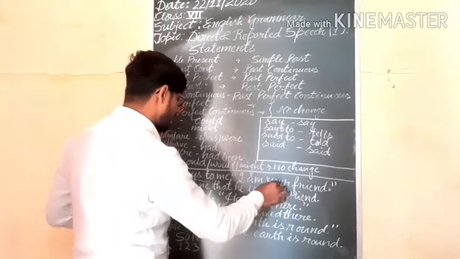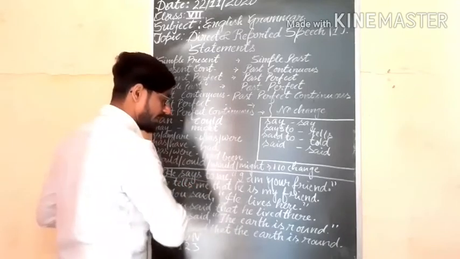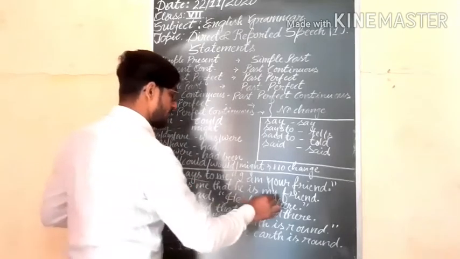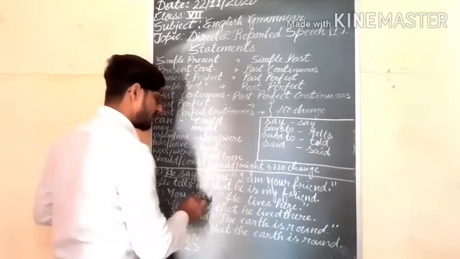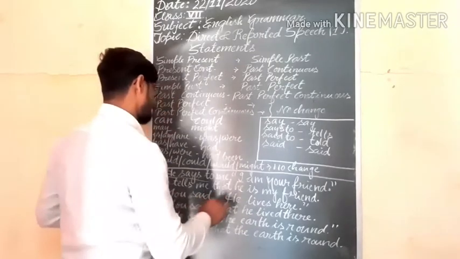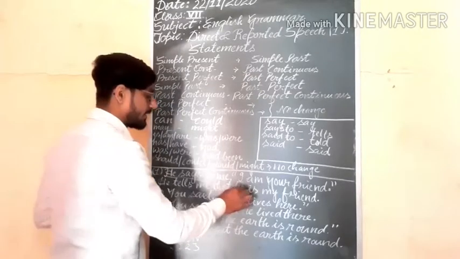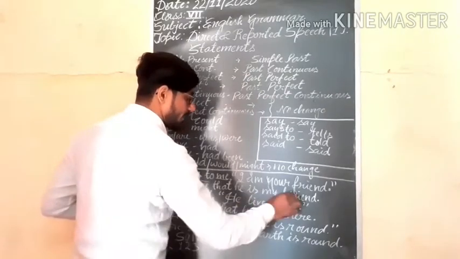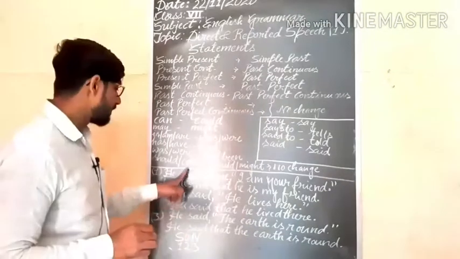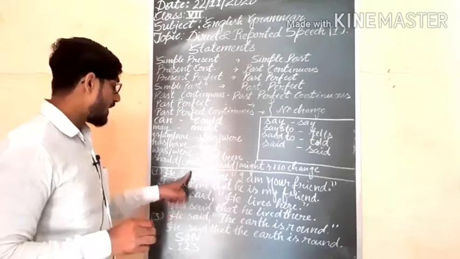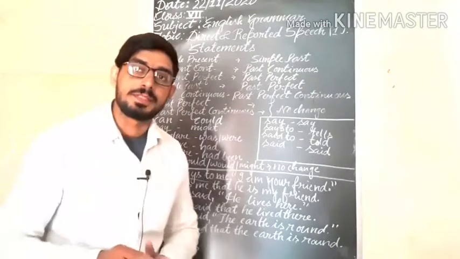Second person changes according to the object of the reporting verb. The object is me, so here you will get my friend. There is no change of tense in the reported speech part if there is present or future tense in the reporting speech.